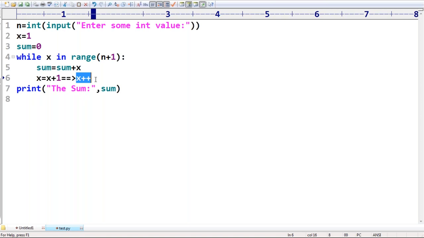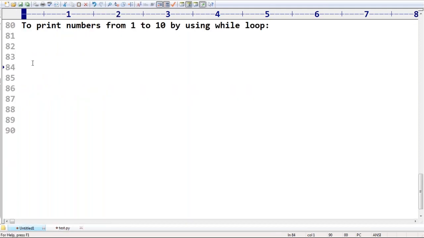Okay. Next, write a program to prompt the user to enter some name until entering Durga. This is enter some name. If you enter Durga, then it will be stopped. If you are not entering Durga, some other name, again it will ask, please enter the name, like keep on asking. When will it be stopped, sir? Once you enter Durga, then only it will be stopped. How can you do that?